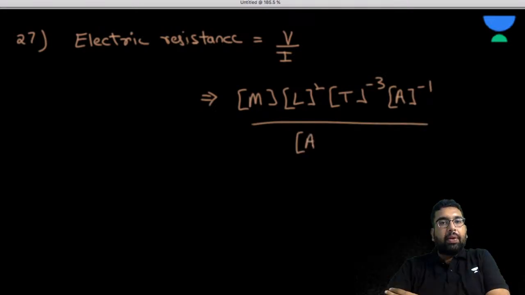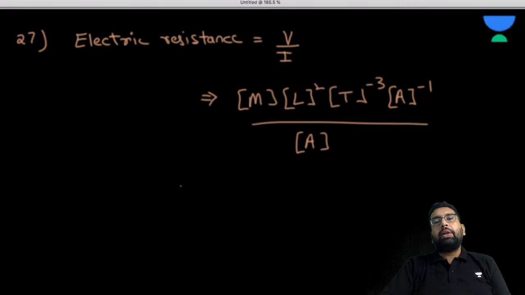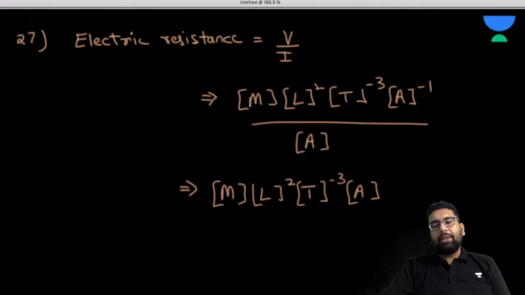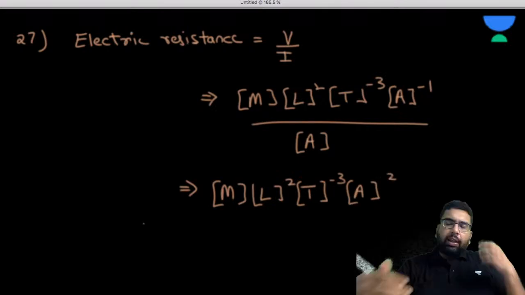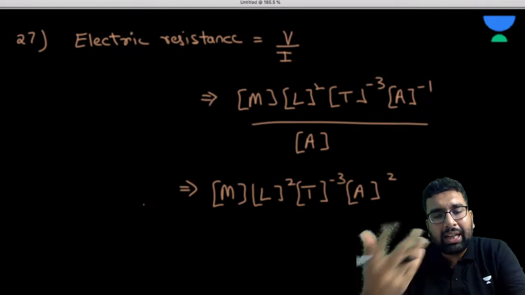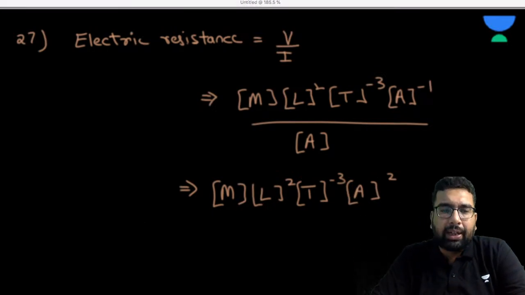Okay, so what is the dimension of the electric resistance? This is going to be M L square T minus 3 A minus 2. Okay, so let's move on, we can have some more formulas. I hope you have understood the point till now. We can do as many as you want.